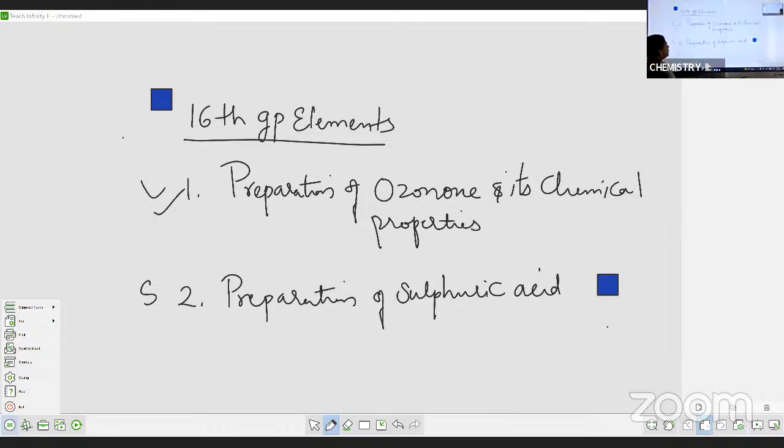In 16th group elements, the important LAQ is the preparation of ozone and its chemical properties. And one more question we have, preparation of sulfuric acid. This is the 4 marks question, which you will get under 4 marks. And we are going to discuss a few VSAQs also.